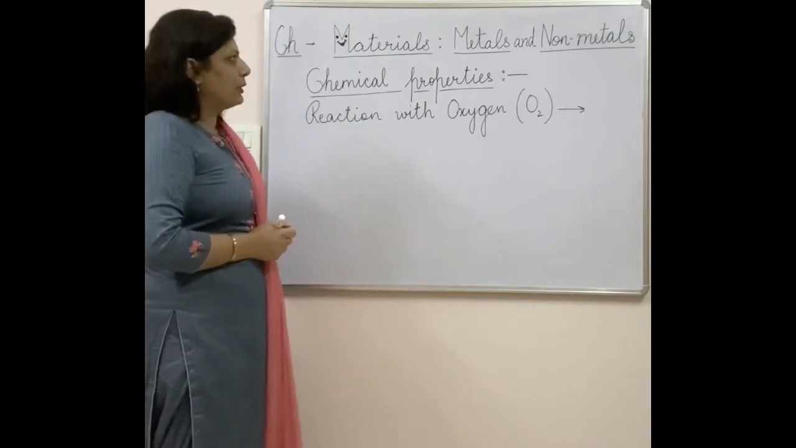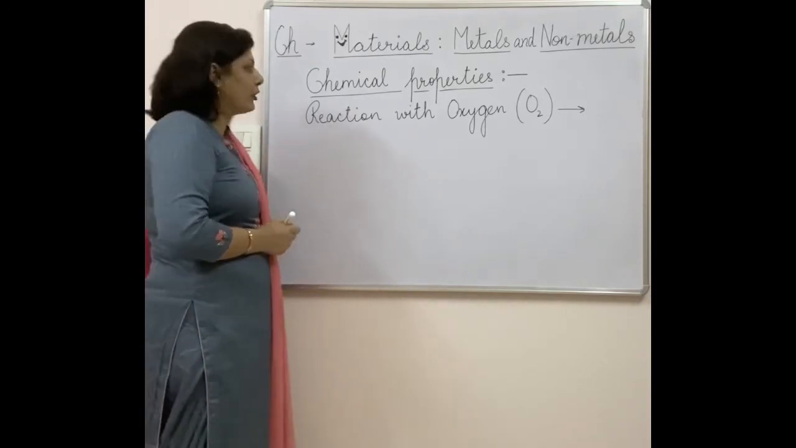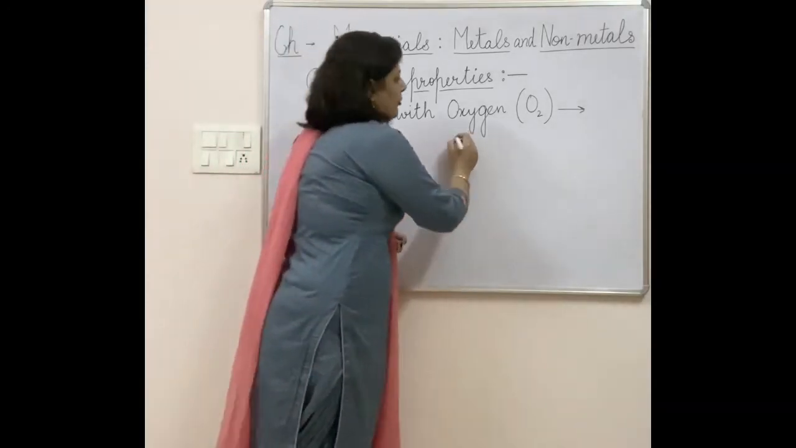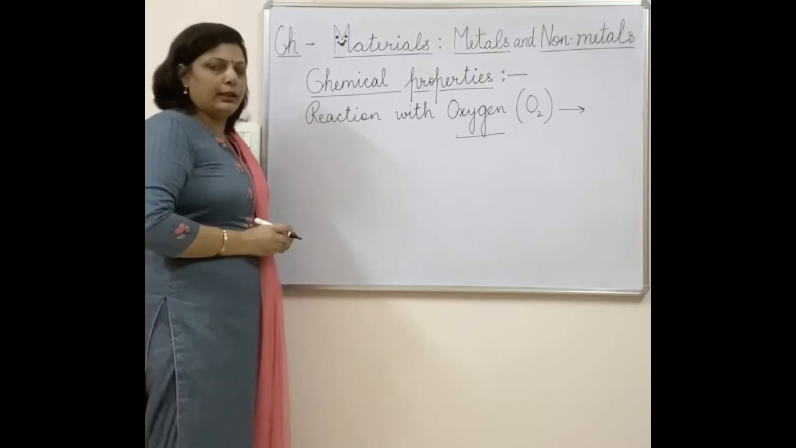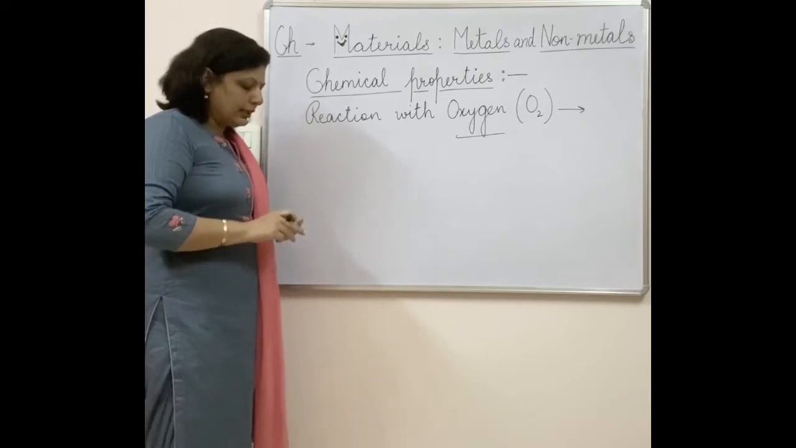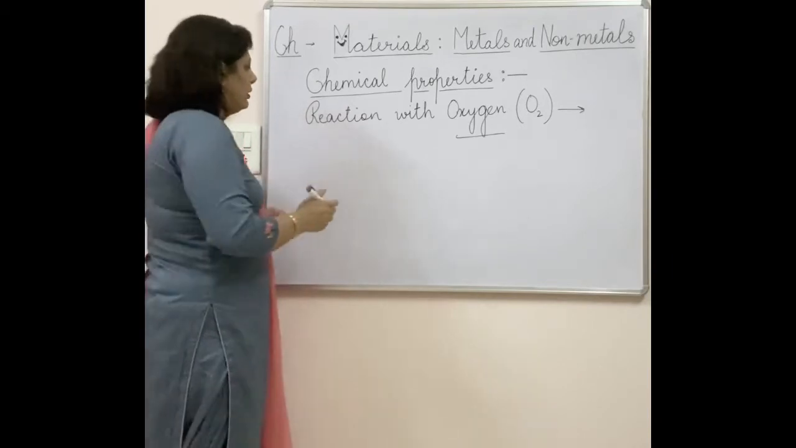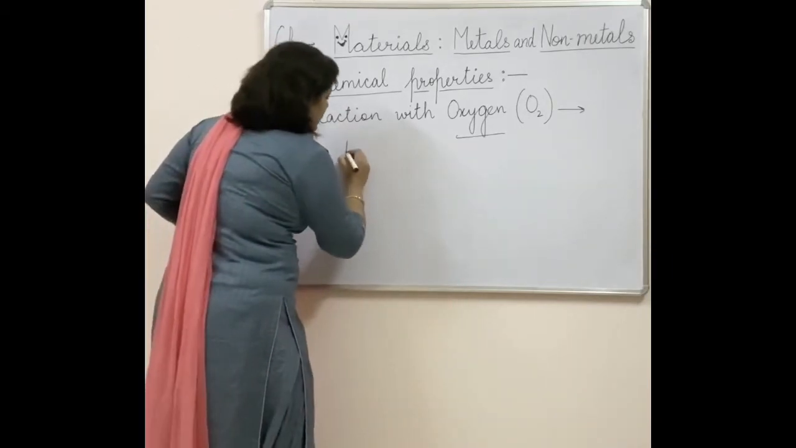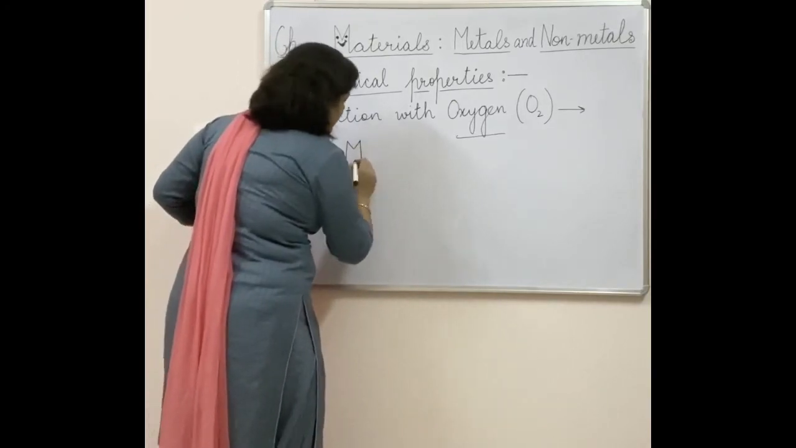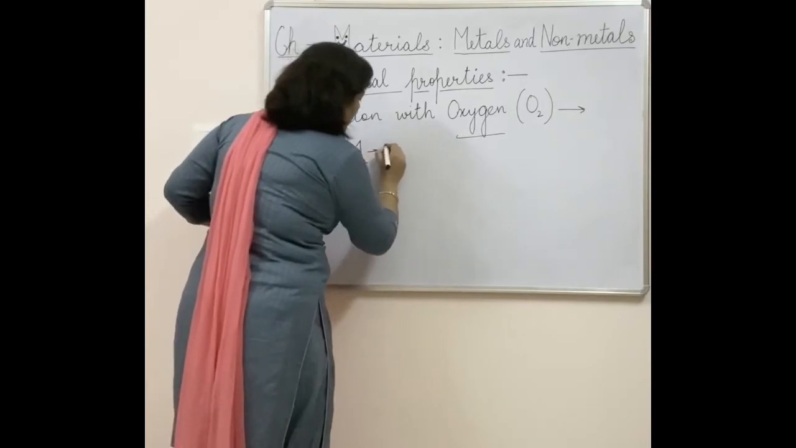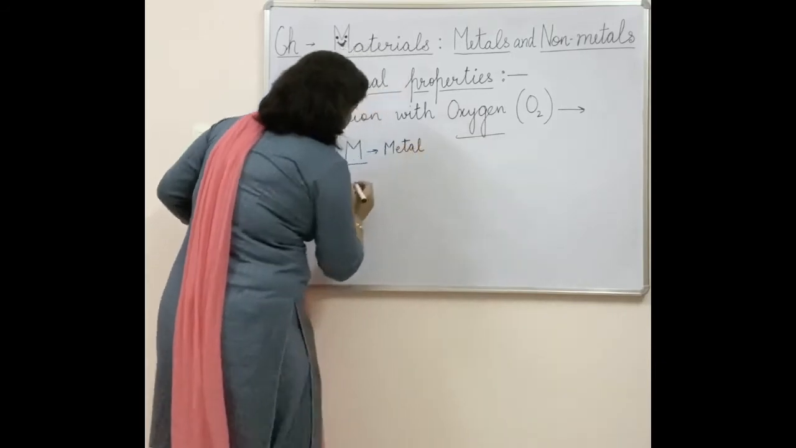The first property which we will consider is how a particular element reacts with oxygen. The reaction of elements with oxygen will also play an important role in deciding whether a particular element is a metal or non-metal. Here I am just separately telling you how metals react. Let M stand for a metal. So how a metal will react, I'll let you know.